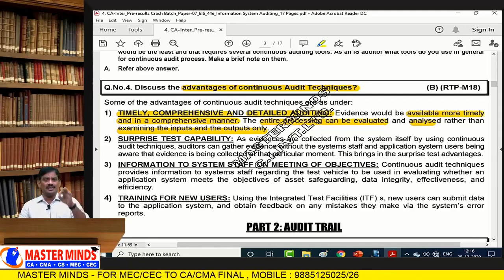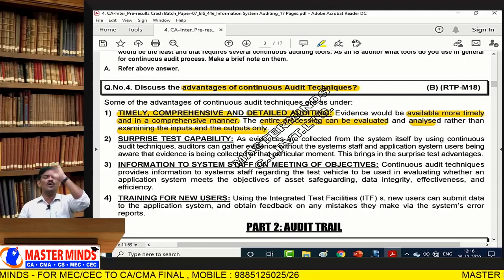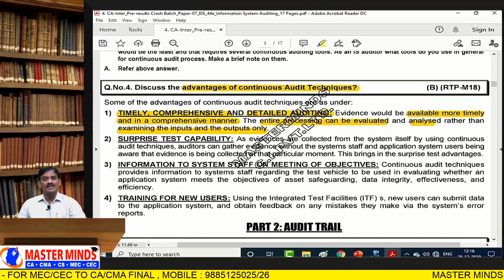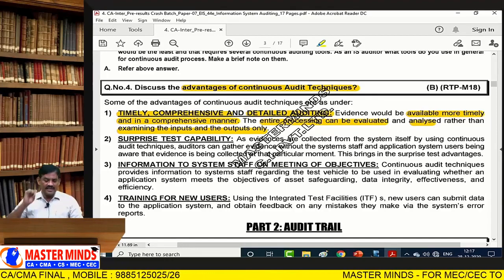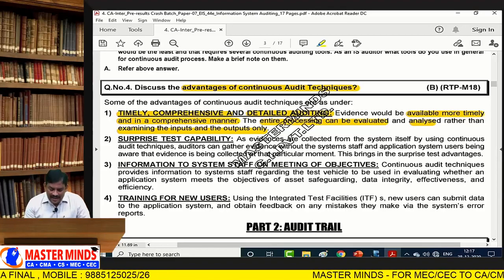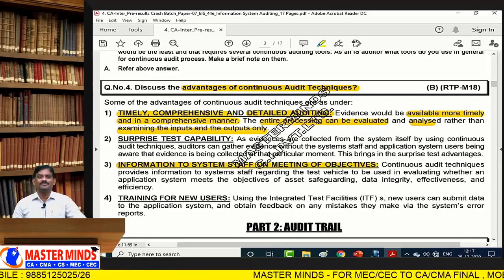Concurrent audit techniques or continuous audit techniques are the techniques used for evaluating all the transactions in a timely, comprehensive, complete manner. Detailed auditing.